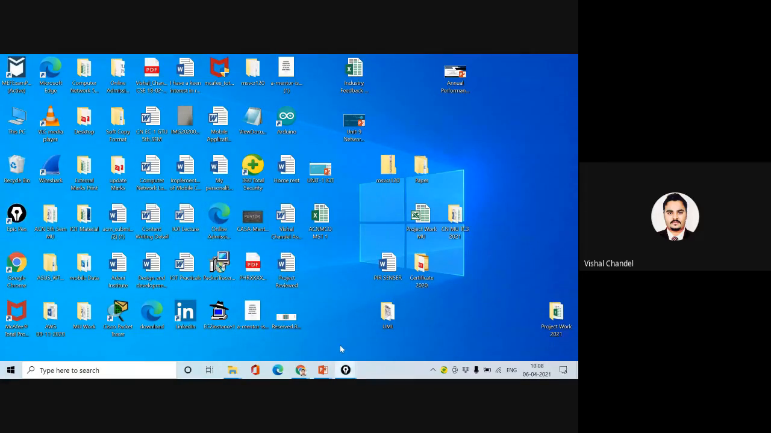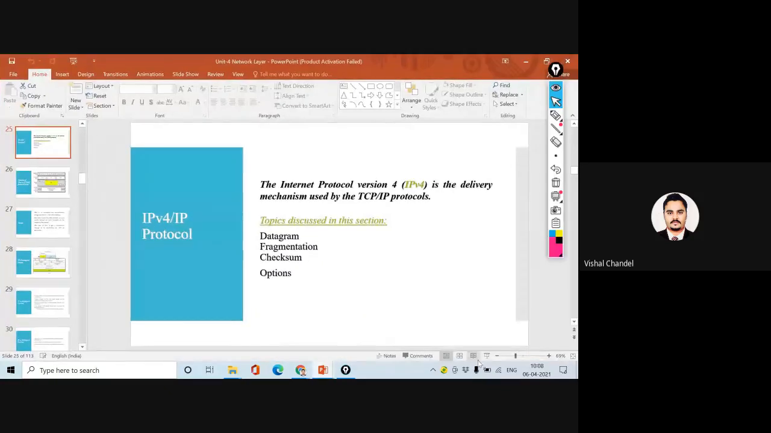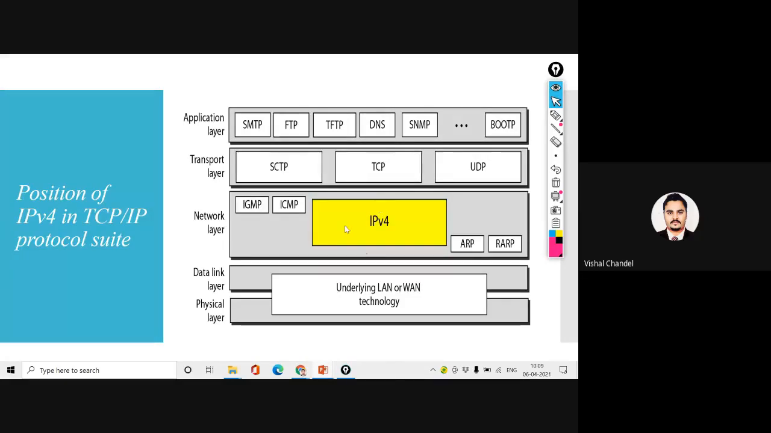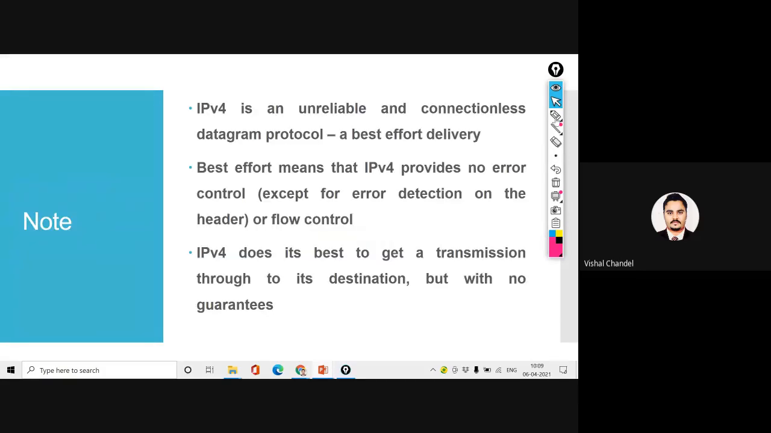In this internet protocol, I have started the discussion. So what is internet protocol? This internet protocol has two versions: internet protocol version 4 and internet protocol version 6. We are going to discuss internet protocol version 4 first. In IPv4, I have explained that it is an unreliable, connectionless datagram protocol used for best effort.